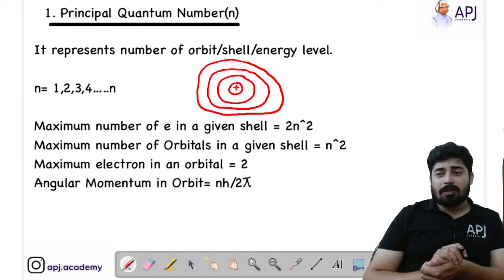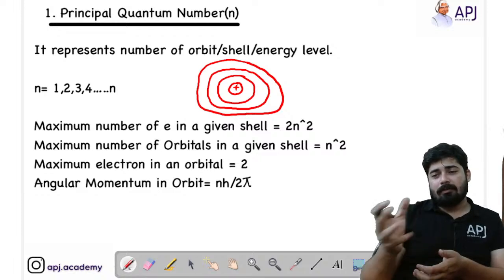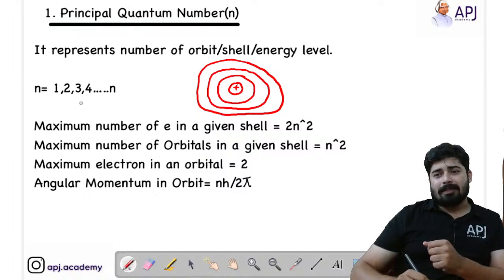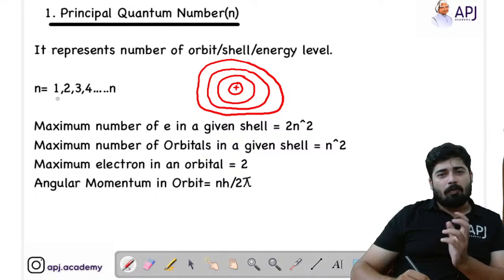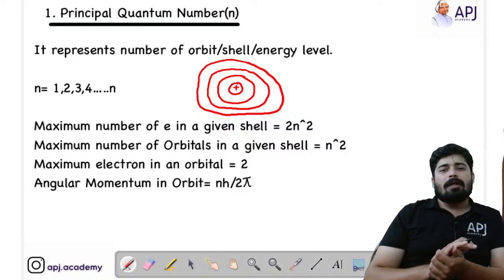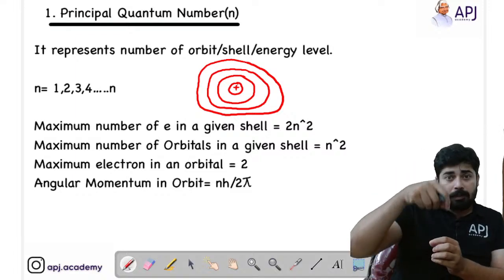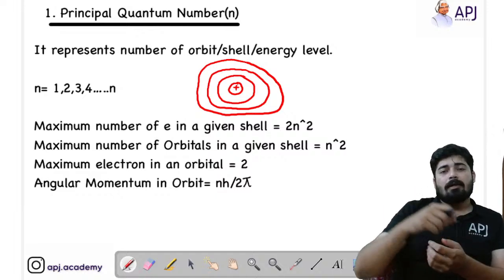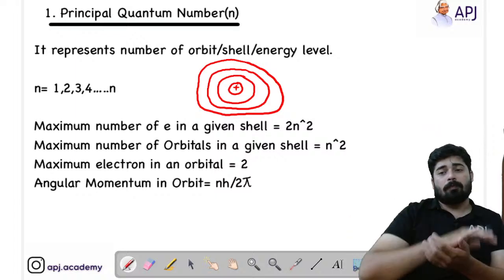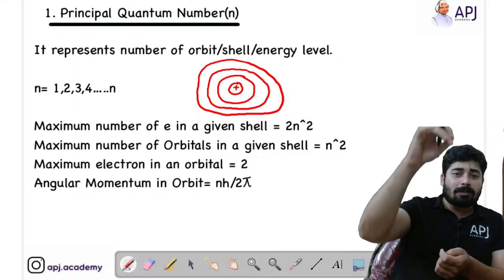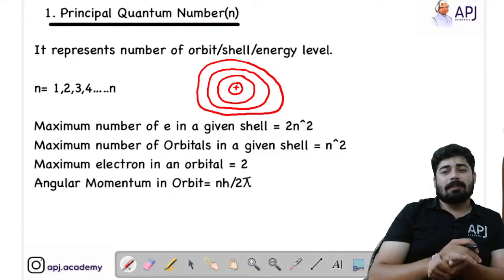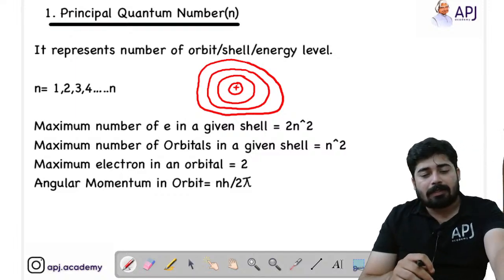Okay, so this is what the principal quantum number is all about. You can see that n can be 1, 2, 3 or 4. What do you mean by n equal to 1? N equal to 1 means the first orbit from the nucleus. If your electron is present in the second orbit from the nucleus, then it is n equal to 2. If your electron is present in the third orbit, then n is equal to 3. If your electron is present in the fourth orbit, then we represent it as n equal to 4.